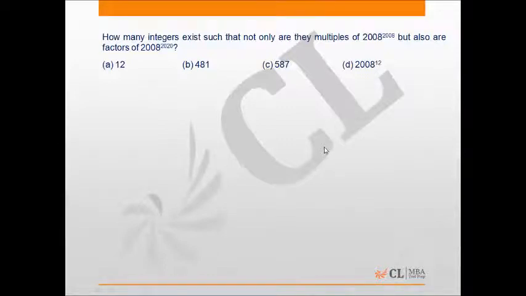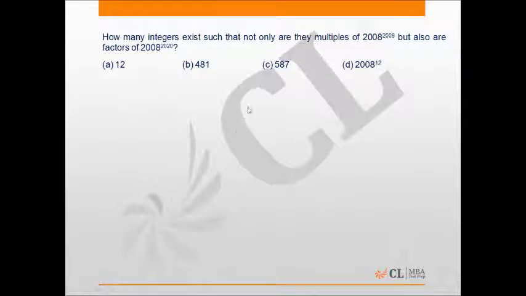How many integers exist such that not only are they multiples of 2008 to the power 2008 but also are factors of 2008 to the power 2020? So we have to find those multiples of 2008 raised to the power 2008 which are factors of 2008 raised to the power 2020.